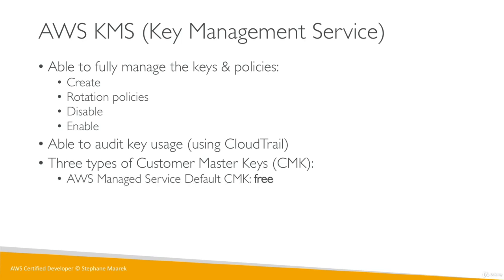And there are 3 types of CMK, or customer master keys, you can have in KMS. You can have the AWS Managed Service Default CMK, and that is a free key. Basically, anytime you want to encrypt EBS using the default key, this would be using the AWS Managed Service Default CMK. We'll see this in the next lecture, how they look like.